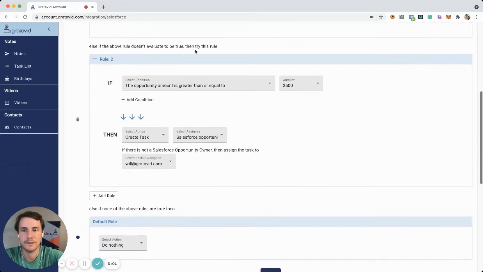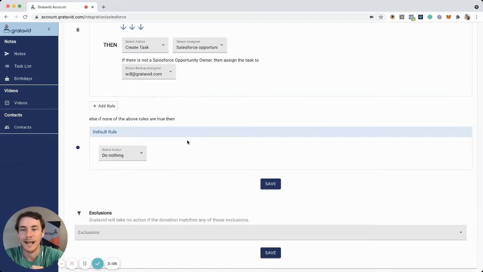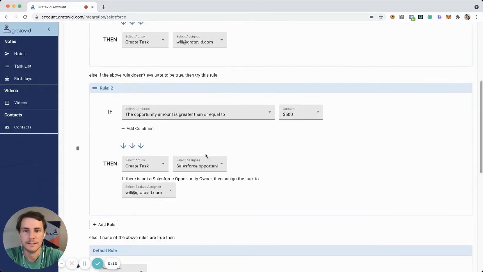If that's not true, then it'll go down to this rule right here. If this is not true, then it'll work its way down. I definitely recommend getting started literally copying this. So thank first-time donors, there's a ton of research out there on thanking first-time donors.